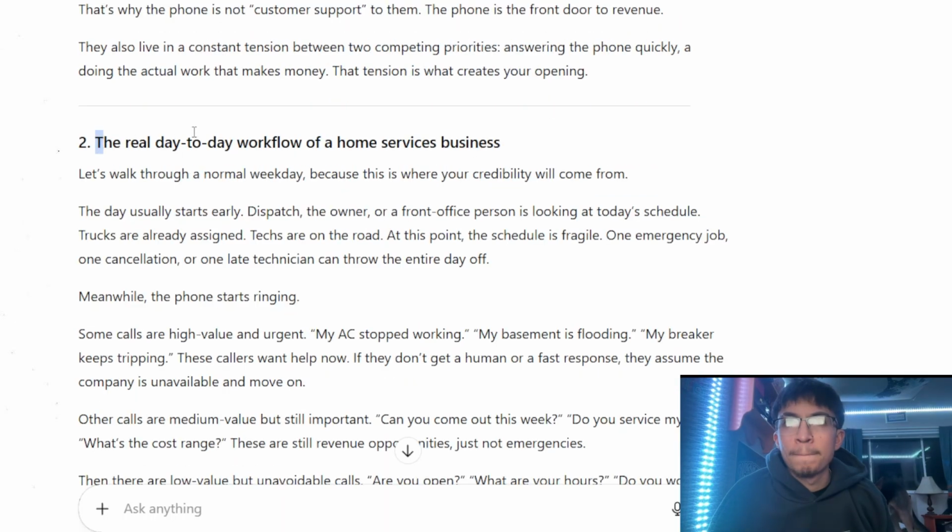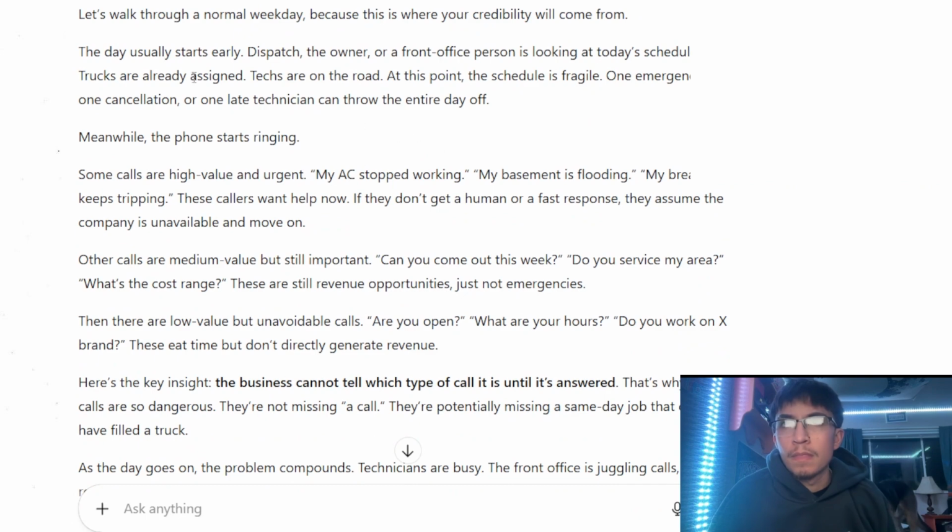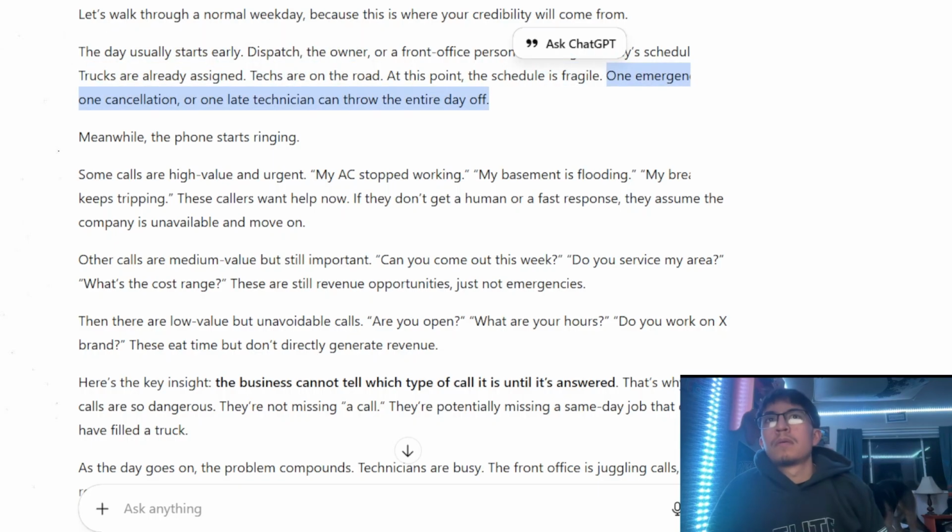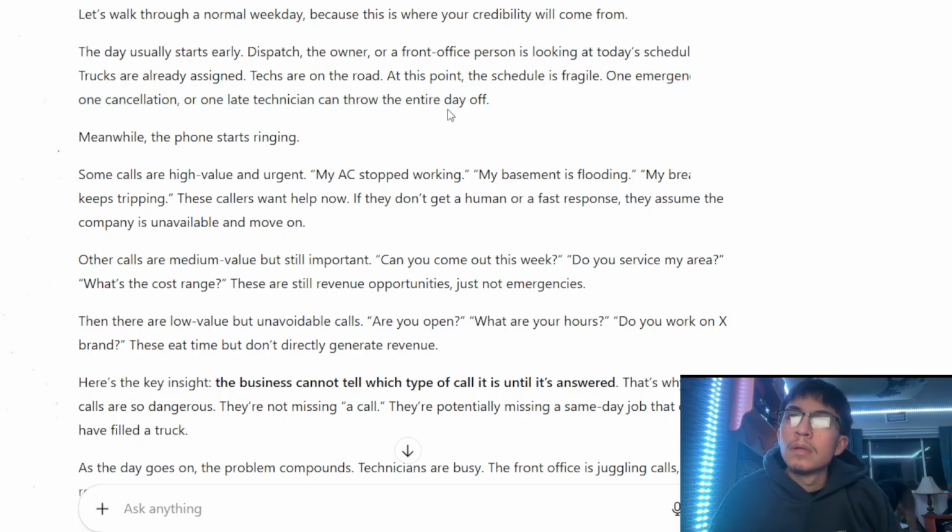So what does their day-to-day workflow look like? Let's walk through a normal day, because this is where your credibility is going to come from, understanding this, right? We're going to be leaning on this, saying, hey, we know you guys do this. This is how you guys operate. So the day usually starts early. Dispatch, the owner or front office person is looking at the day's schedule. Trucks are already assigned. Techs are on the road. At this point, the schedule is fragile, right? So one emergency job, one cancellation, or one late technician can throw off the entire day.